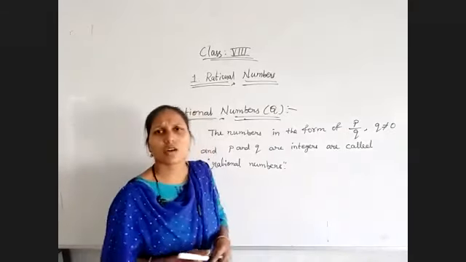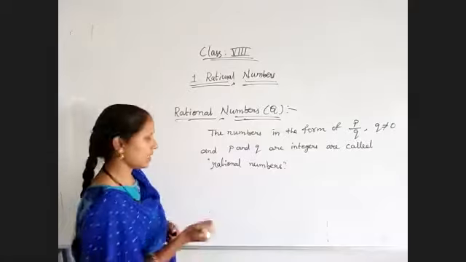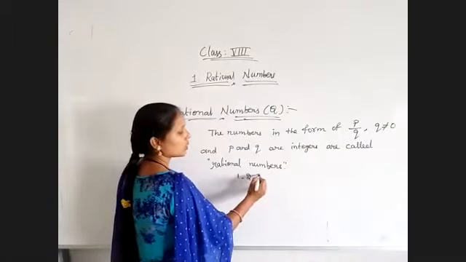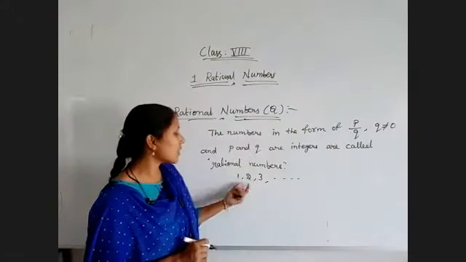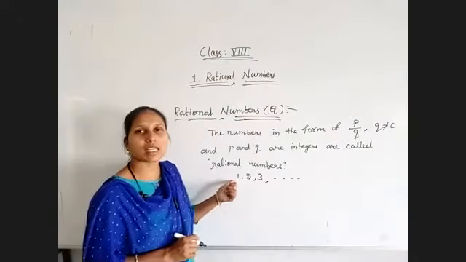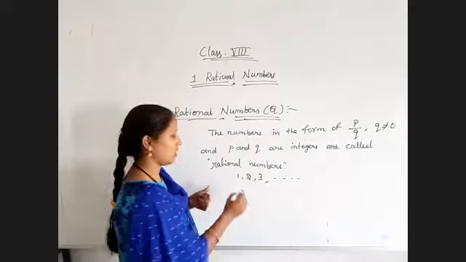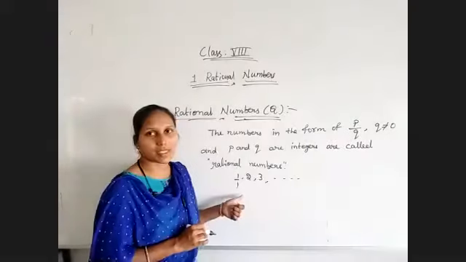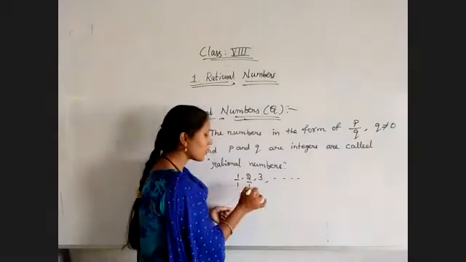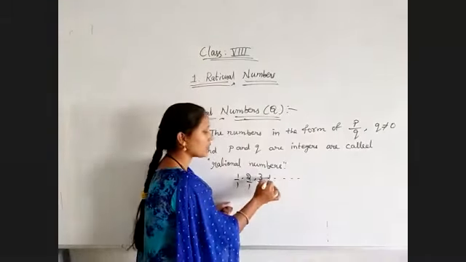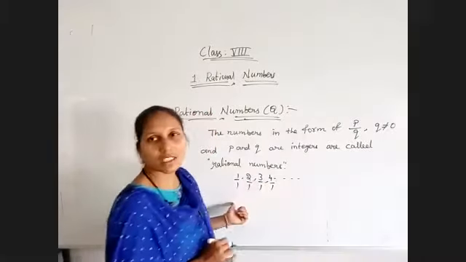Now natural numbers we have already started: 1, 2, 3 and so on. All those are natural numbers. Now just observe, 1 has the denominator 1 internally, but we won't write that. So 1 by 1 is nothing but 1. 2 is 2 by 1, 3 is 3 by 1, 4 is 4 by 1, 5 is 5 by 1.